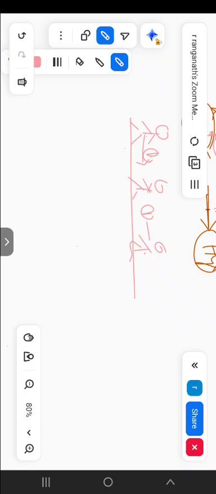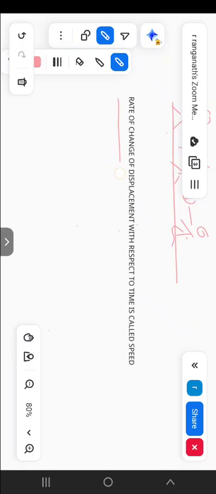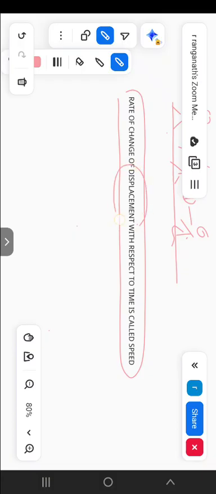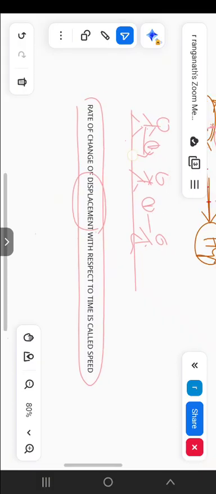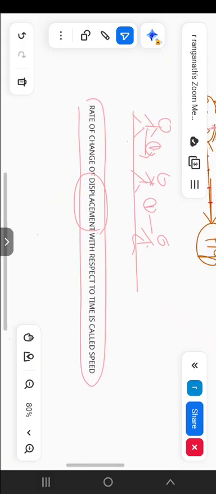See, the general definition is the rate of change of displacement with respect to time. See here, this is the general definition of speed. You can observe the terminology of displacement. Okay, now you know what displacement is. If he crosses the same displacement in the same interval of time, 1 second, 2 seconds, whatever it may be, and it remains the same while he is moving on a path, it is called speed.